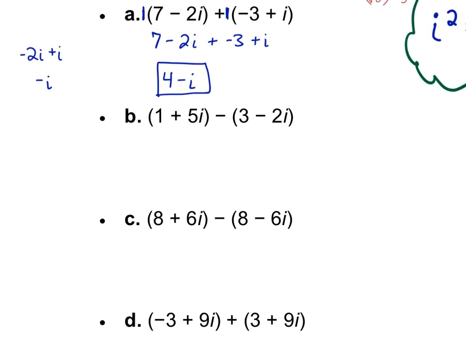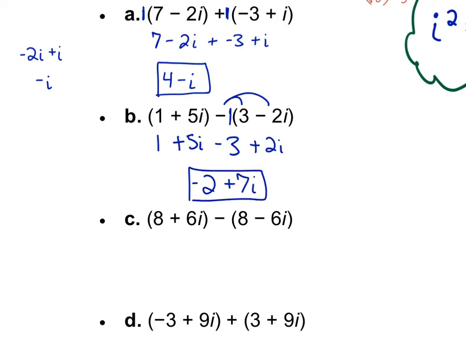On part B, we have a minus here, so let's distribute the negative 1. So 1 plus 5i minus 3 plus 2i. Okay, negative times negative there. So this ends up being what? What's 1 minus 3? Negative 2. 5 plus 7. Oh, never mind. 5 plus 2 is 7.